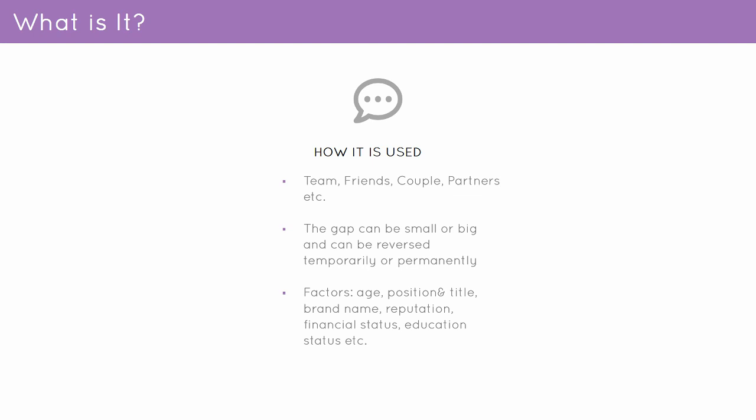Again, it doesn't have to be a huge gap. It can be a very, very small gap, but still usually there will be a gap that will determine a side that is a little bit stronger and a side that is a little bit weaker. As we mentioned, it is fluid. It is fluid based on time, on different situations, on different relationships, on different events that have occurred. So again, it can be very stagnant and it can be ever changing.